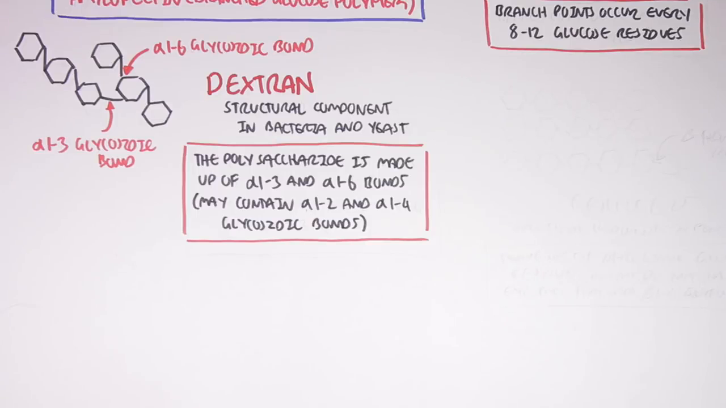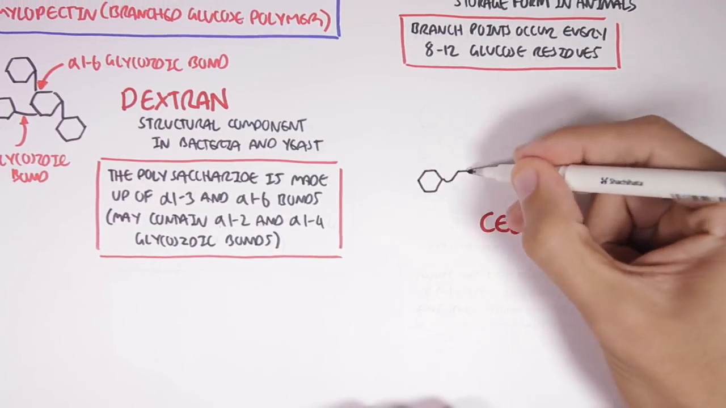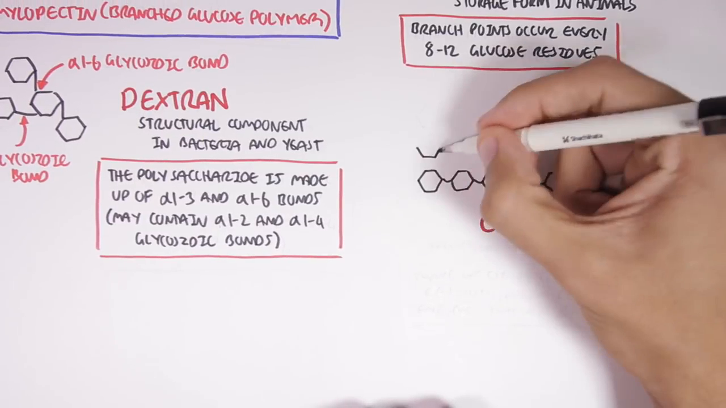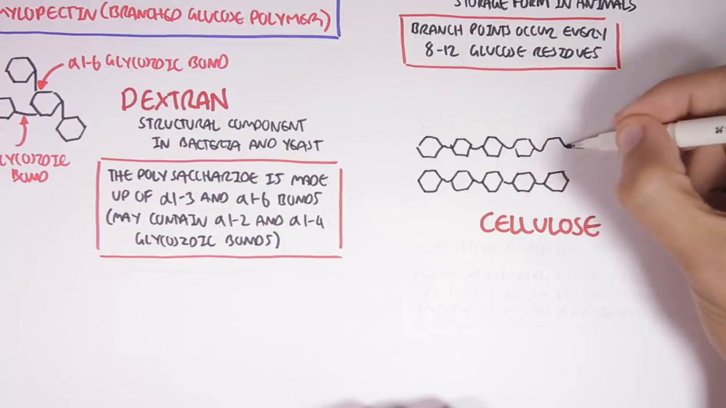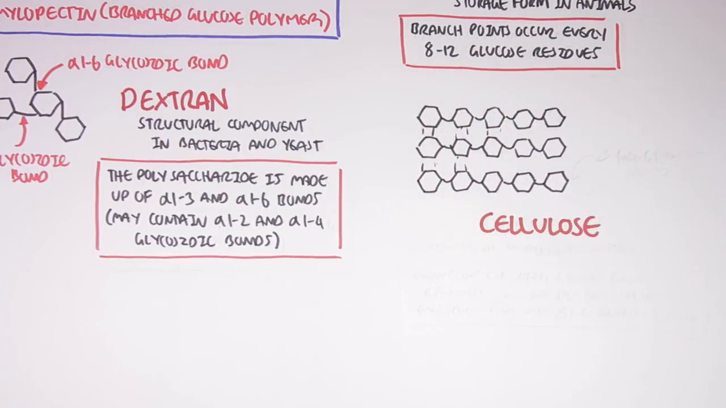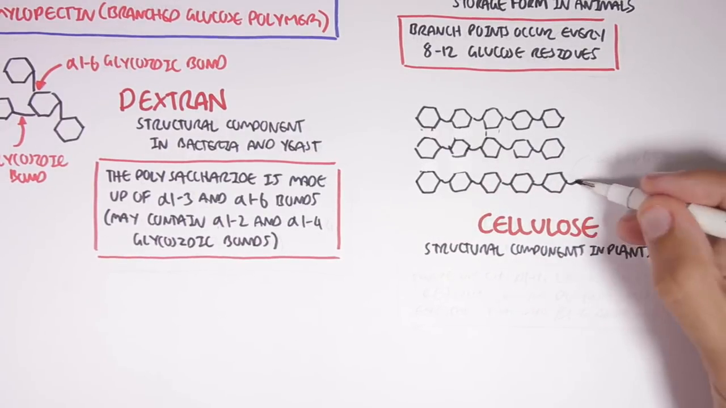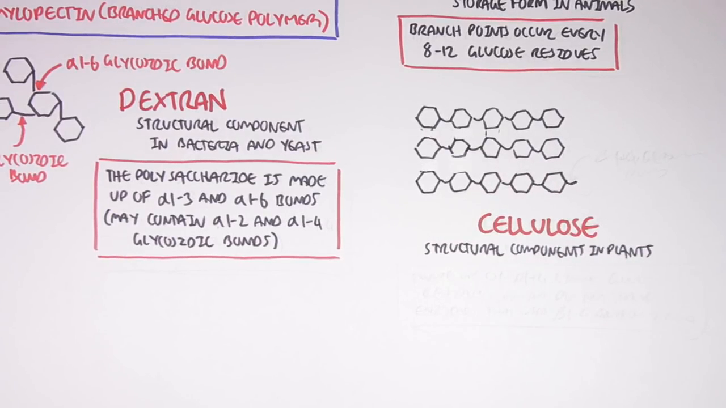Finally, the other polysaccharide worth mentioning is cellulose. Cellulose is a structural component in plants. They make up the plant cell wall. They are unbranched homopolysaccharides consisting of thousands of glucose molecules. So here you can see unbranched cellulose on top of each other. In cellulose, the glucose molecules have a beta configuration.